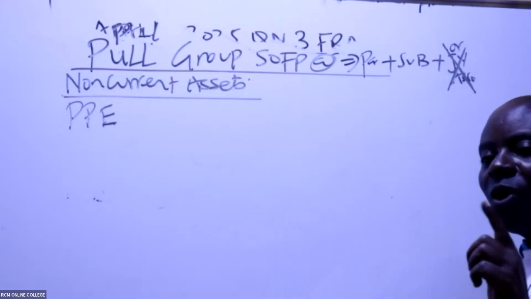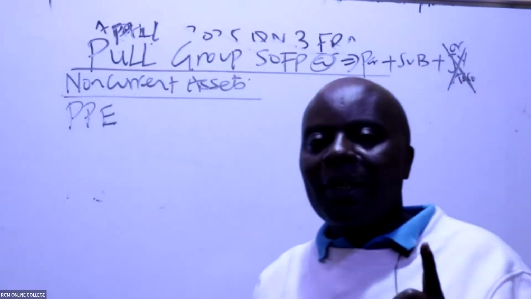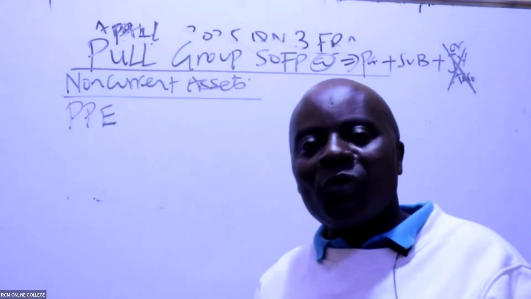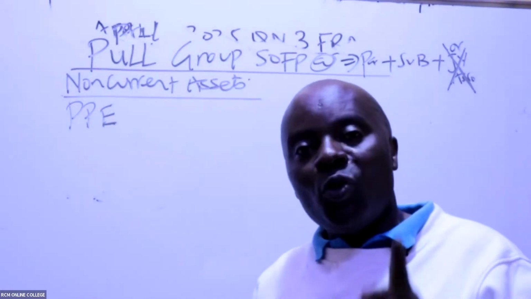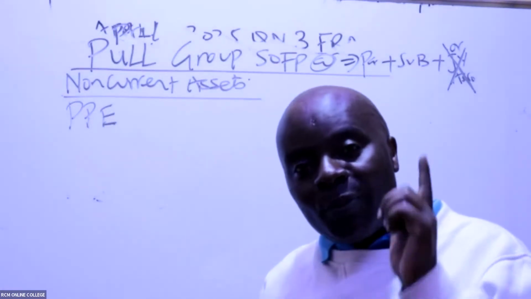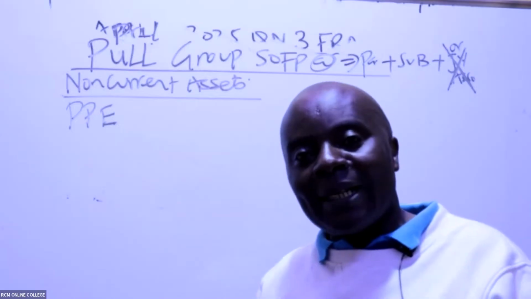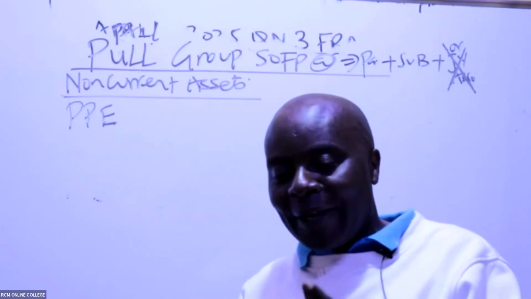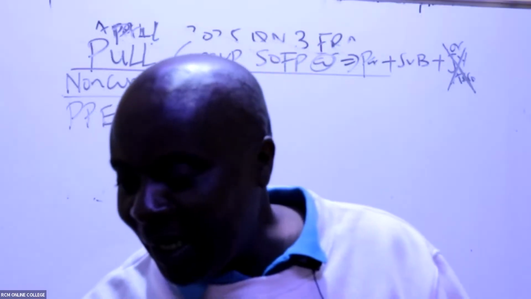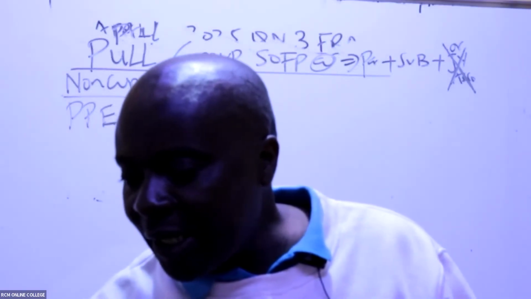We only consolidate cousins, members of the same family. It is parent and subsidiary. Usikaleta hapa figures za joint venture.